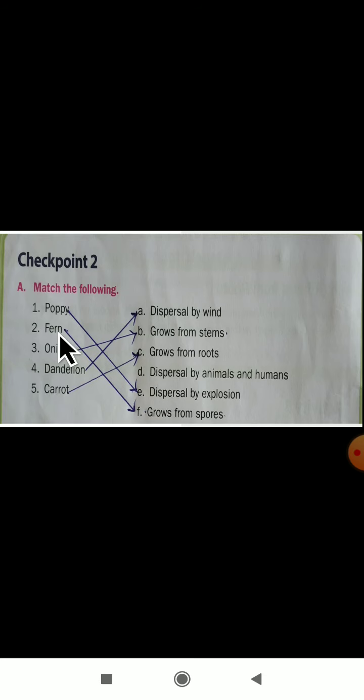Next one is a fern. How do ferns grow? It will grow from spores. Onion, where does it grow from? It grows from a stem part. Onion grows from a stem part, fern grows from spores. The next is a dandelion. Dandelion is an example for dispersal by wind. It takes place by the agent, that is dispersal by wind.